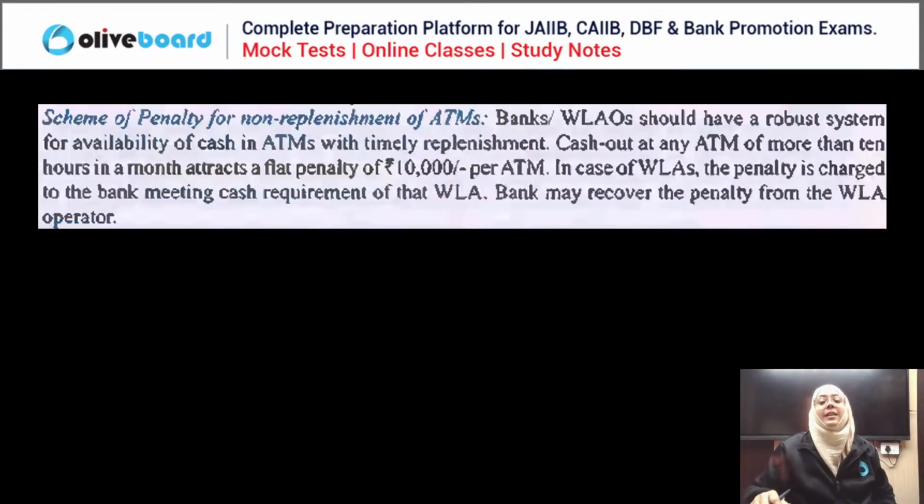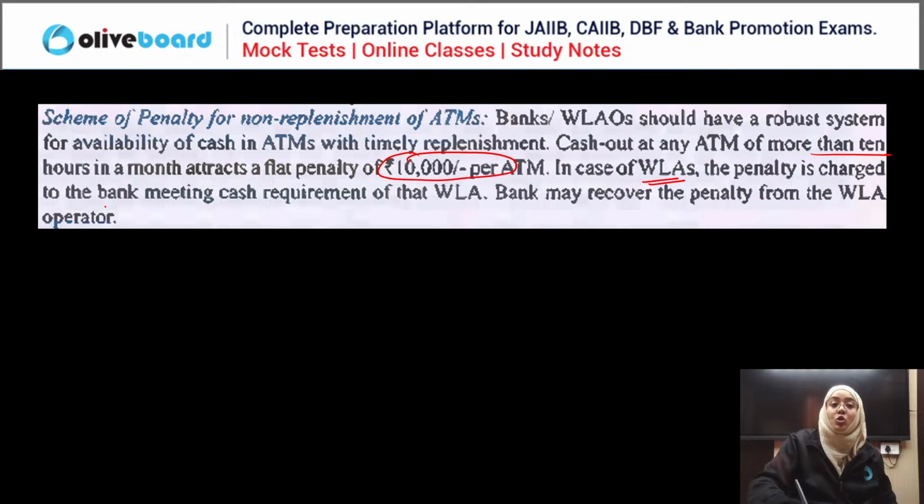See this here. For a bank or white label ATM, there is a flat penalty of rupees 10,000 per ATM if the ATM is out of cash for more than 10 hours in a month. In case of a white label ATM, the penalty is charged to the bank meeting the cash requirement, the bank responsible for replenishment of cash in the white label ATM.